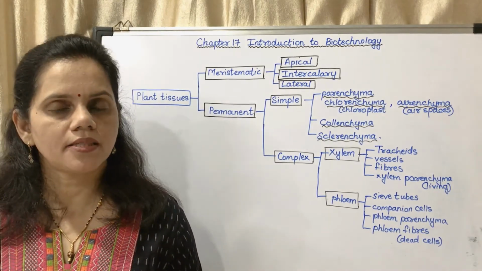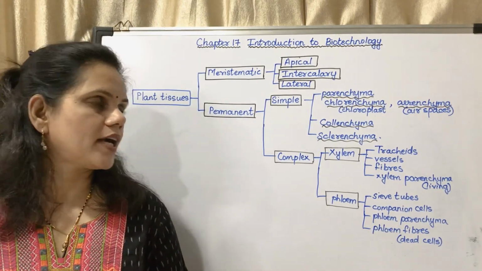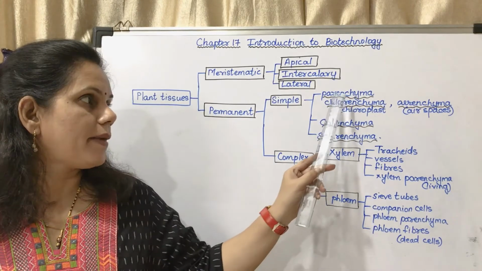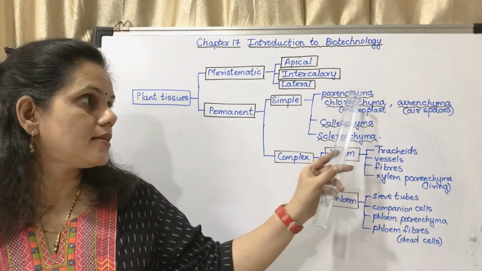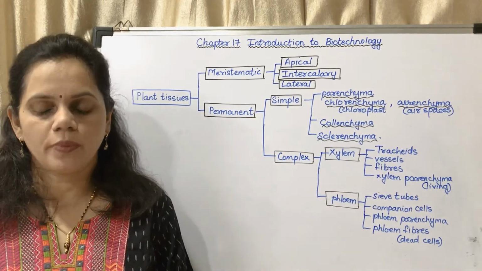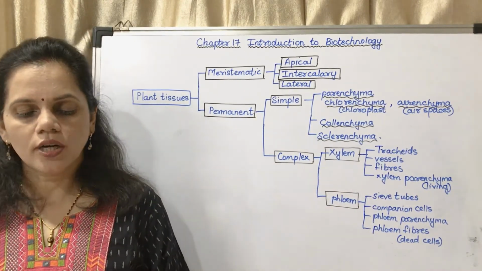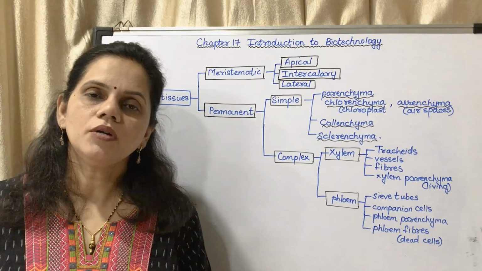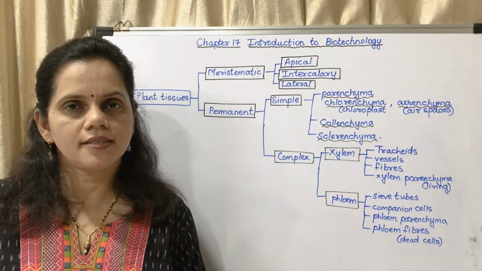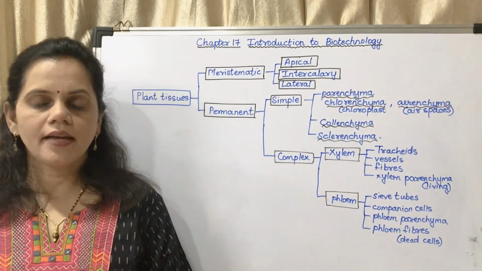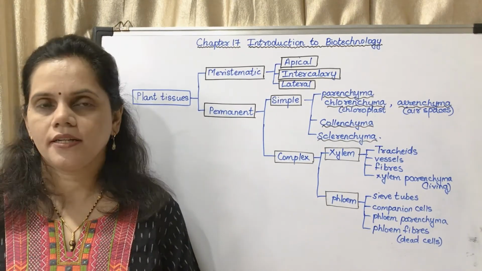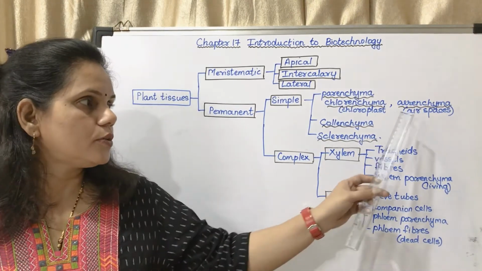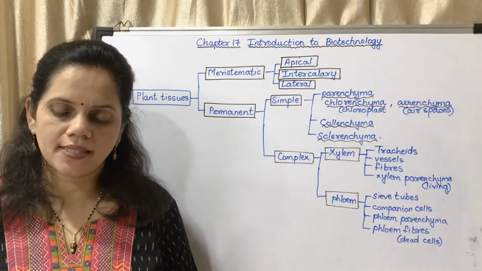Subtypes. There are 2 subtypes. Chlorenchyma is parenchyma with chloroplast and aerenchyma is parenchyma with air spaces. So chlorenchyma in leaves performs photosynthesis. Why? Because it has chloroplast. Aerenchyma helps aquatic plants, leaves and stem to float. They are able to float. Why? Because they have air spaces.